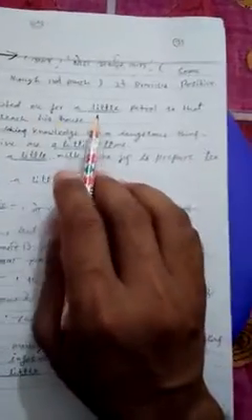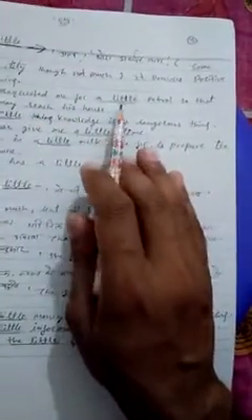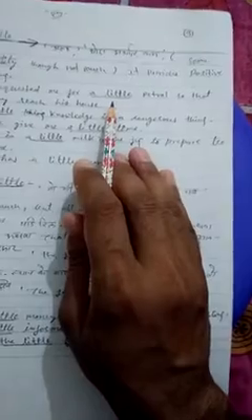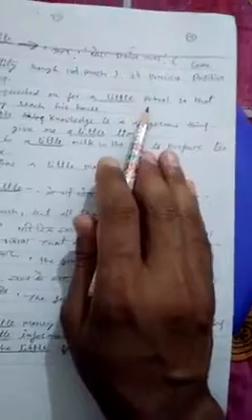For example, he requested me for a little petrol so that he may reach his house. If he can reach, it means in the positive sense that the petrol is sufficient, isn't it? So he requested me for a little petrol, means for some petrol, so that he may reach his house.